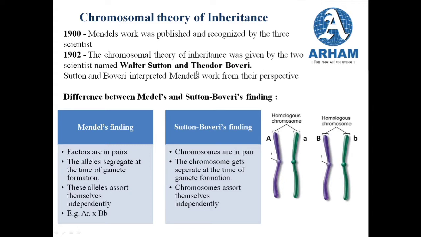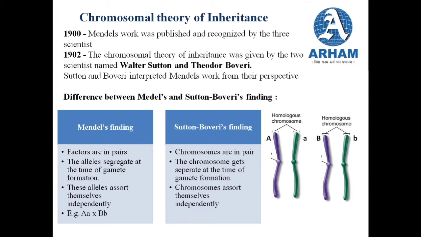Now by this time, that is by 1902, the microscopes were already discovered and the structure of the cell and nucleus was already known. People even understood what a chromosome is. So the chromosomes were also discovered. And then Sutton and Boveri interpreted Mendel's work from a different perspective. That is, whatever work Mendel had done, they interpreted it in their own perspective.